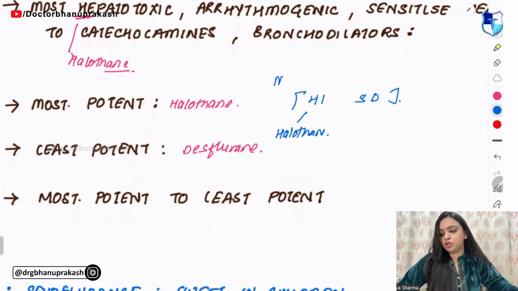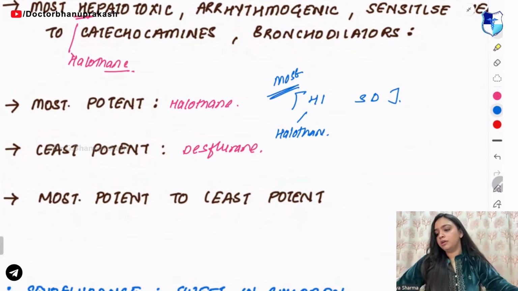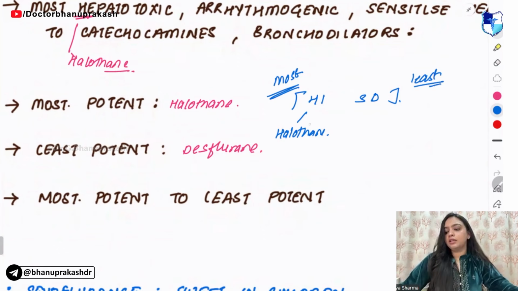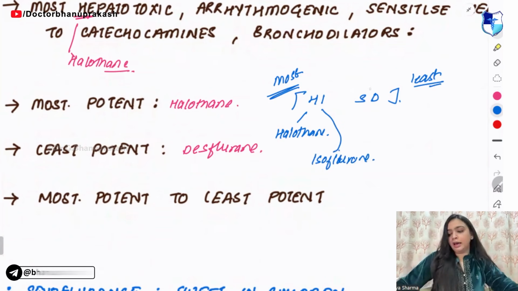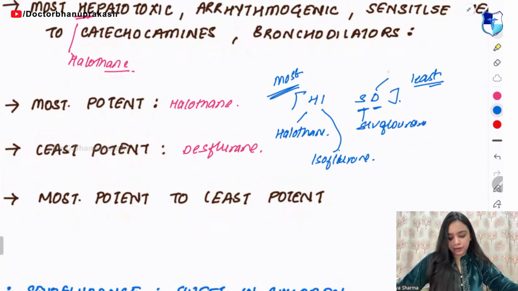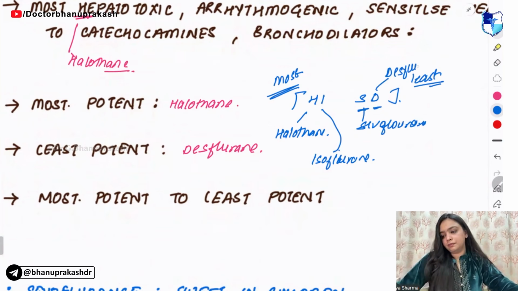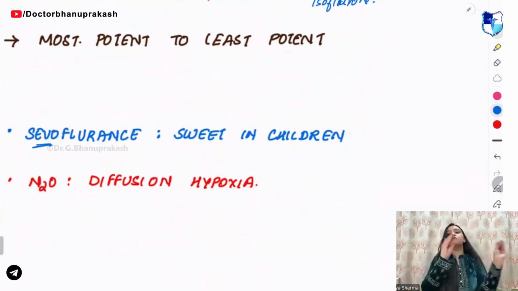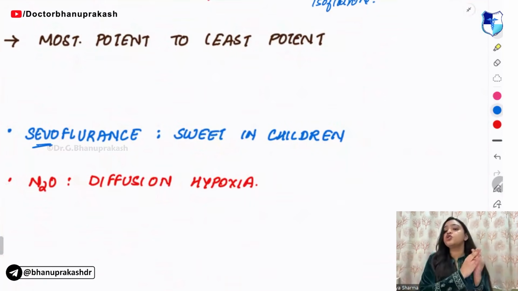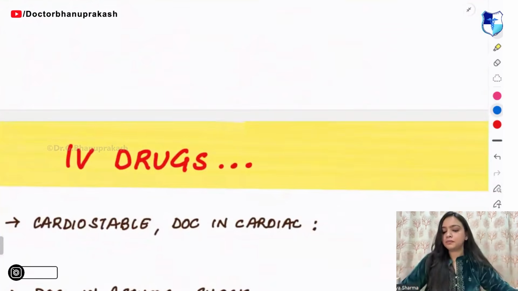Then most to least: halothane, then isoflurane, then S for sevoflurane, and D for desflurane. So sevo means sab jagah and sweet. Who are sweet? Children are sweet. So sevoflurane is used in children, right?